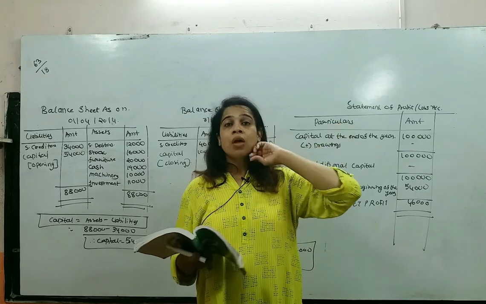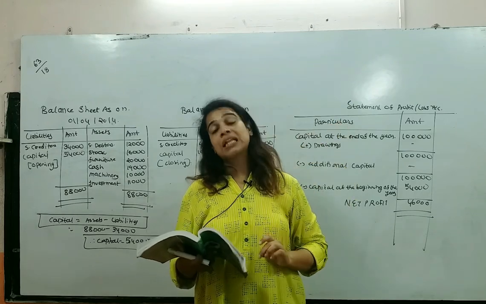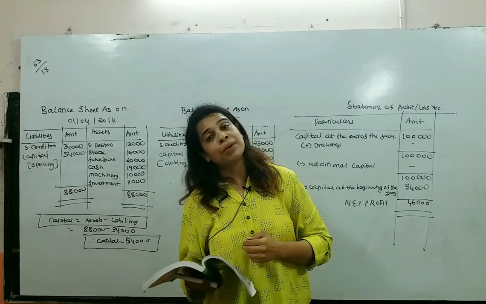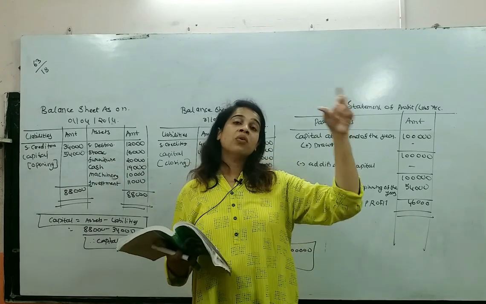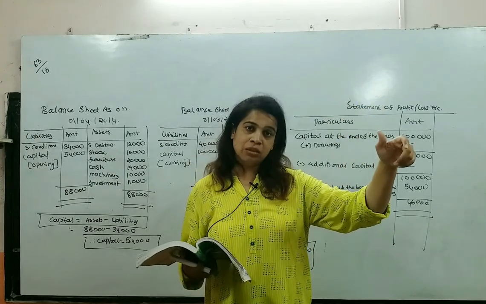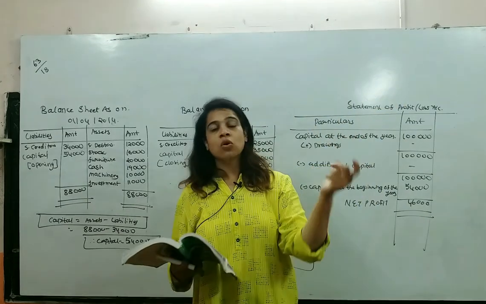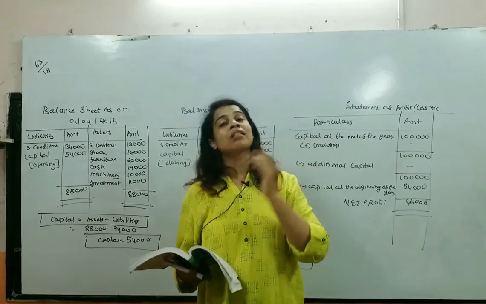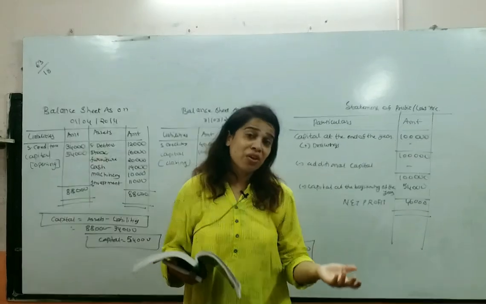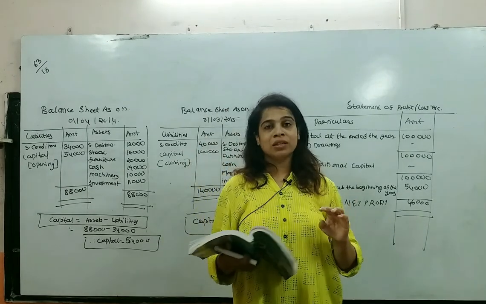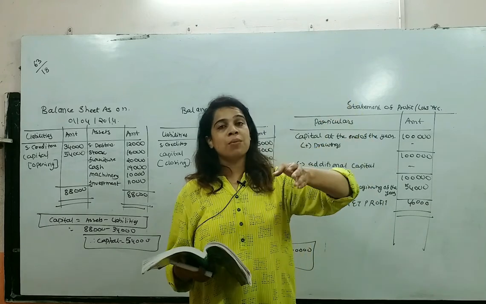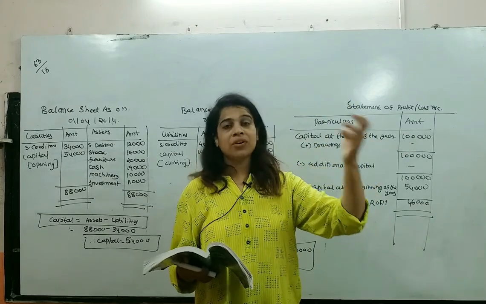Okay, so next, capital at the beginning of the year. What will be the capital at the beginning of the year? The amount introduced by the partners at the beginning of the year is going to be your capital. So altogether they are introducing 1,30,000. So capital at the beginning of the year will be 1,30,000. Putting everything in the formula, you will get net profit or net loss.